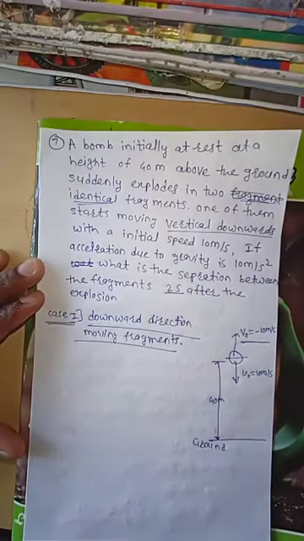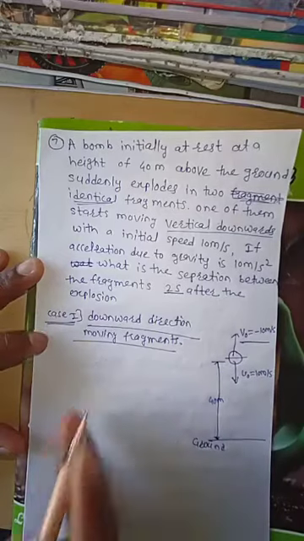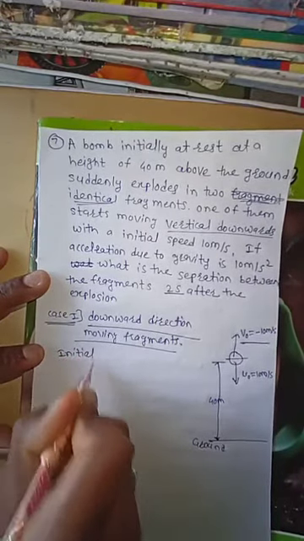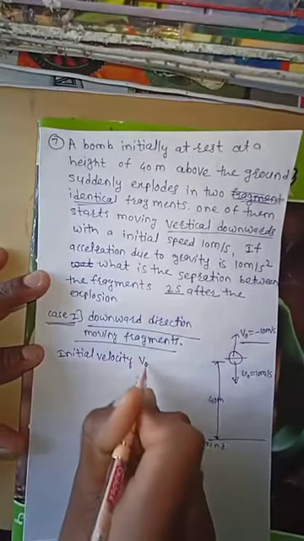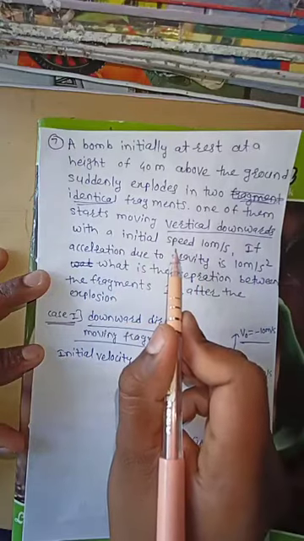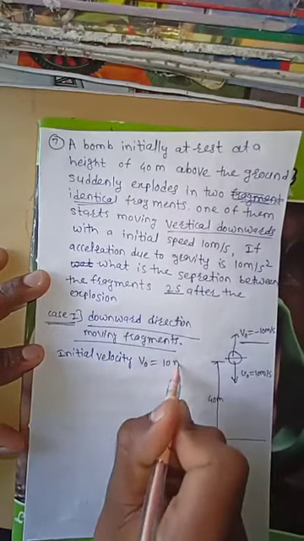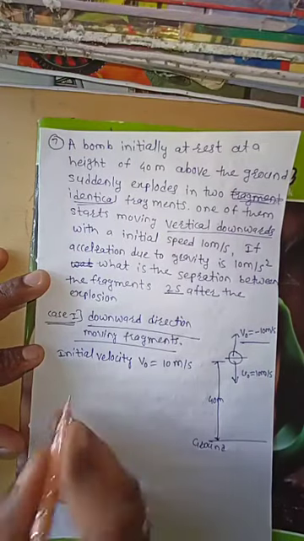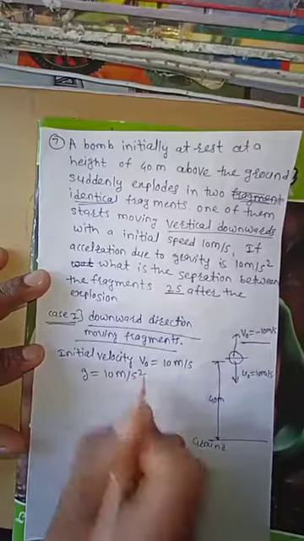One fragment is moving in a downward direction, therefore, for the downward moving fragment, what is its initial velocity? Initial velocity we denote as v naught. V naught is given: the fragment initially moves with a speed of 10 meter per second.